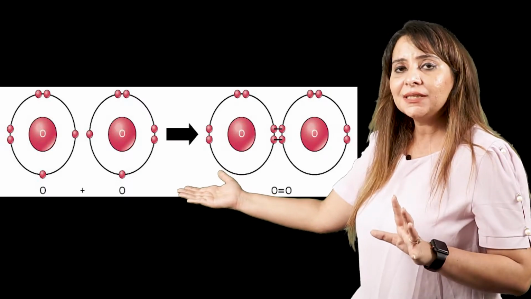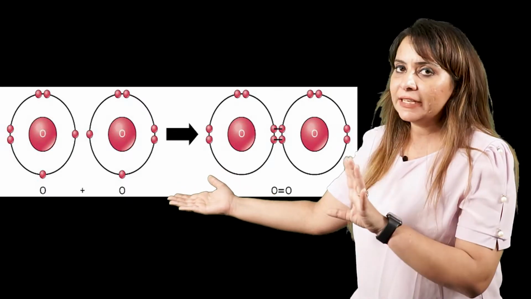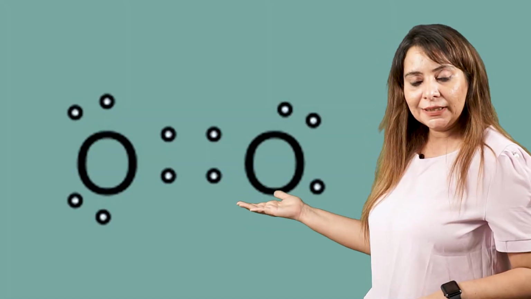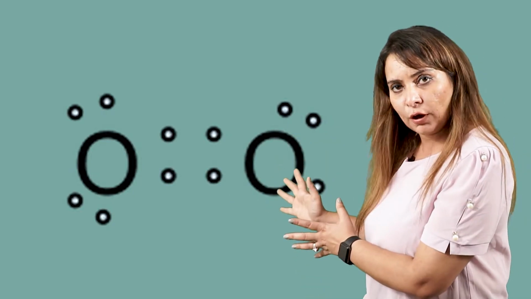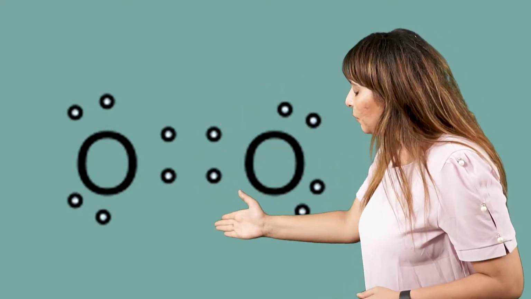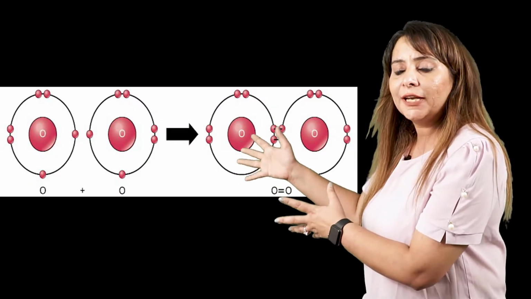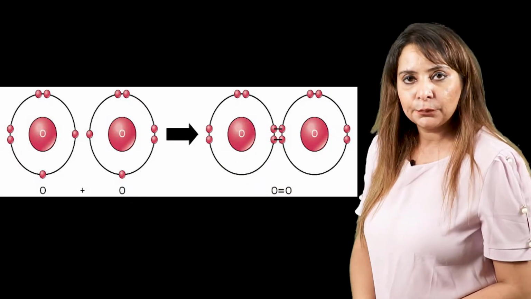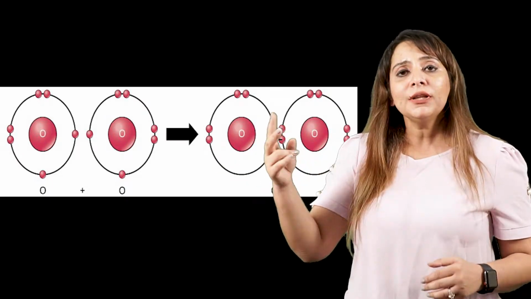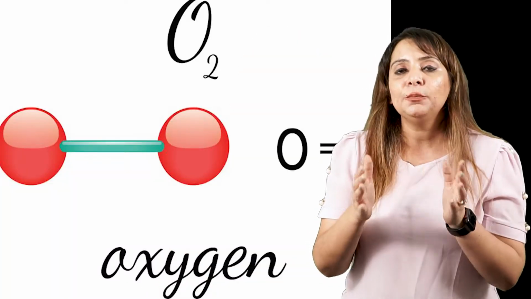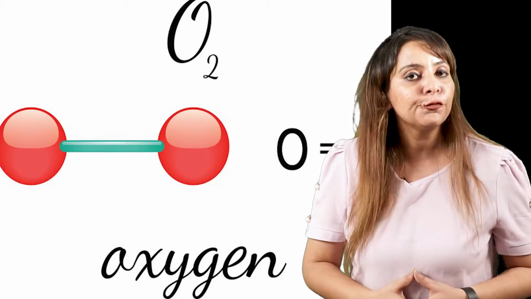Balanced means it has attained stability. Now for the other oxygen, again it has 6 of its own and 2 it is sharing from the other oxygen, and this is how you can make the electron cloud to show that it is sharing the 2 electrons of the other oxygen atom. So both are contributing 2 electrons, and this is how the bond is formed. There are 2 shared pairs, that means double covalent bond is formed.